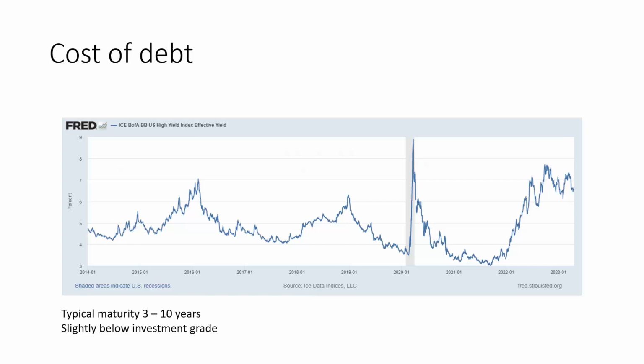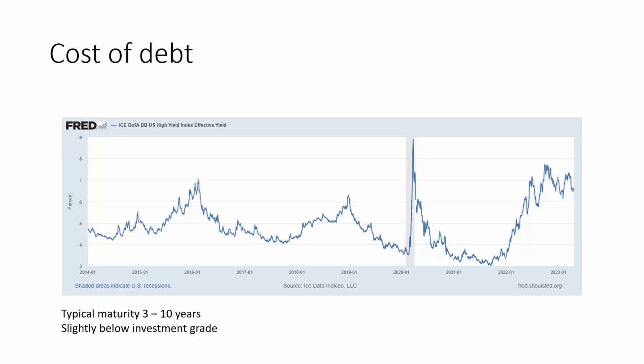And here is the cost of debt. Now, in fact, the cost of debt we are considering here is not even premium quality debt. This is double B, which is slightly below investment grade. And typically, as you go down in terms of investment grade, in terms of investability, the rate of borrowing increases. So in this case, for example, the cost of borrowing for these companies was highest at the peak of the recession caused by the pandemic in 2020, at 9%. And currently, even after the hike in interest rates in 2023, the rate is still hovering between 6 and 8%.